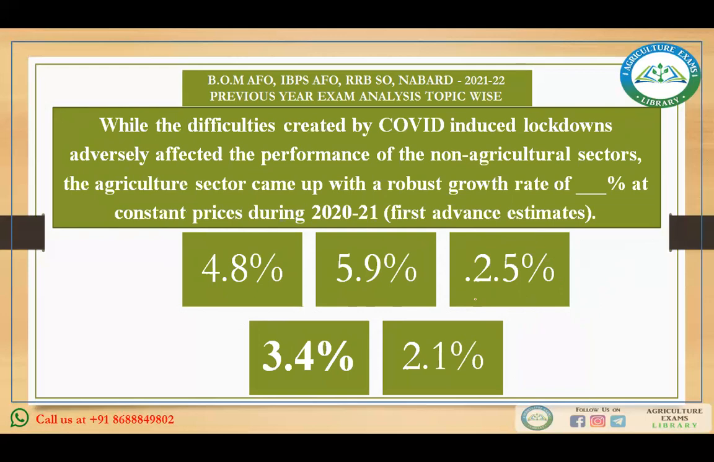Similarly, see, same question is here. While the difficulties created by the COVID-19 induced lockdowns adversely affected the performance of the non-agriculture sectors, the agriculture sector came with a robust growth rate of how much percent at constant price during 2021 first advance estimate? 4.8%, 5.9%, 2.5%, 3.4%, 2.1%. It is 3.4%. Okay, this is important.